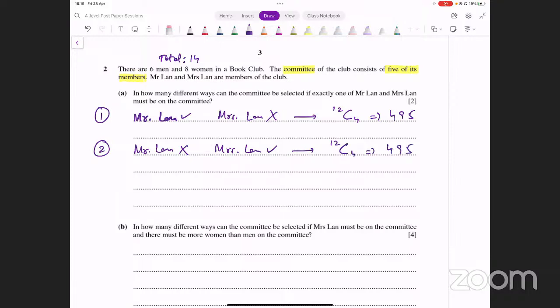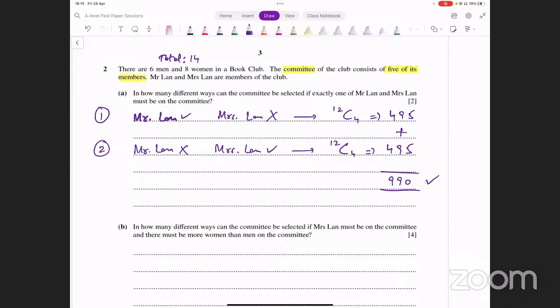These are two possible cases. You could either have the first case or the second case. इन दोनों में से कोई भी एक हो सकता है. तो हम क्या करेंगे? Total number of cases कैसे आएंगे? We would just add these two up, and that's going to give us a result. 495 plus 495. That turns out to be 990, and that's our final answer. This is the number of ways in which this committee can be selected such that it satisfies the given conditions.